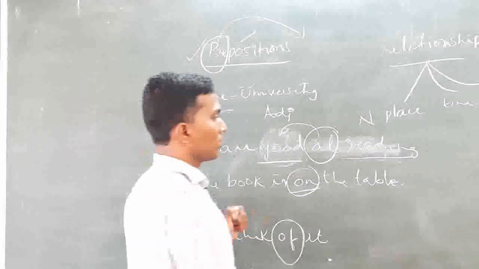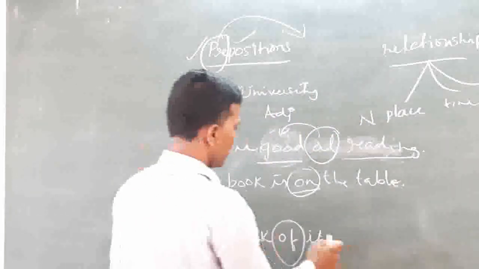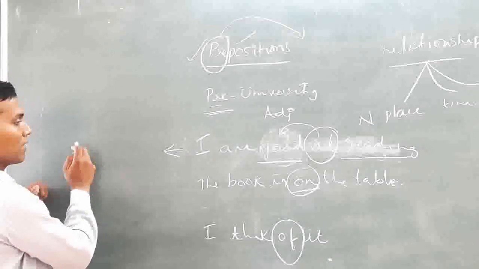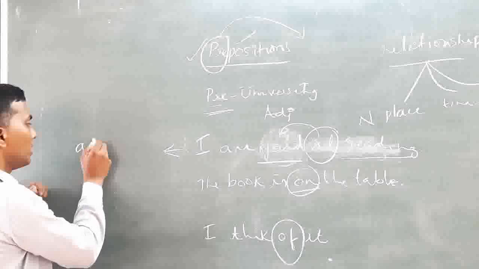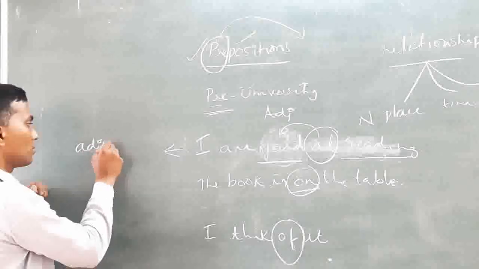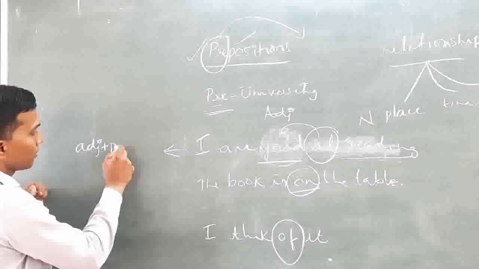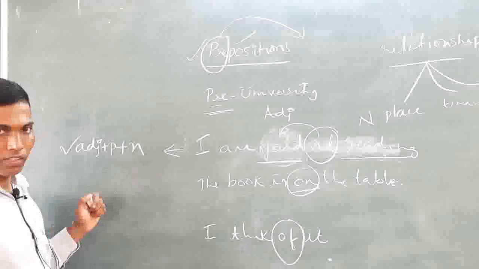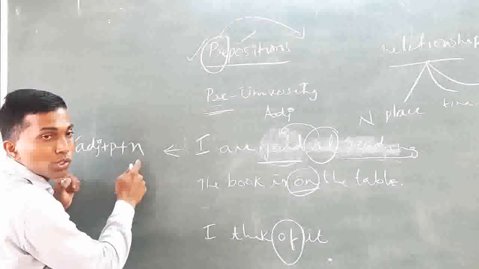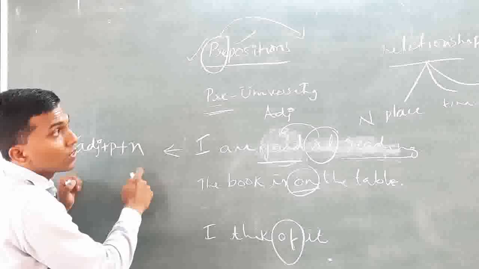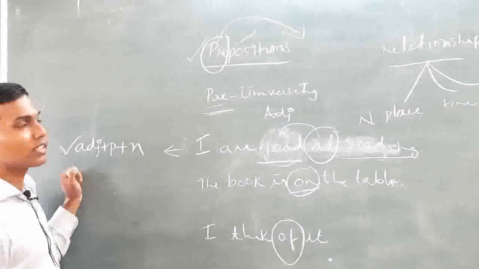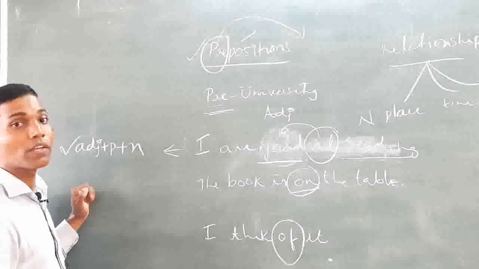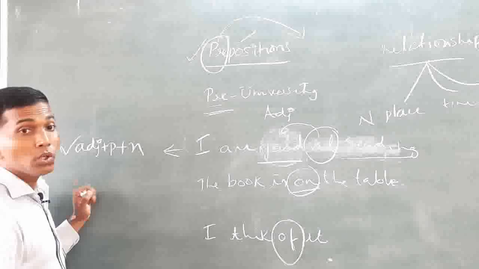So look at this formula that can be established. In the first example, it is adjective plus preposition plus noun. Look at the second word, which is to be understood to decipher the second function of the meaning that prepositions give. It does not mean only the said established relationships.